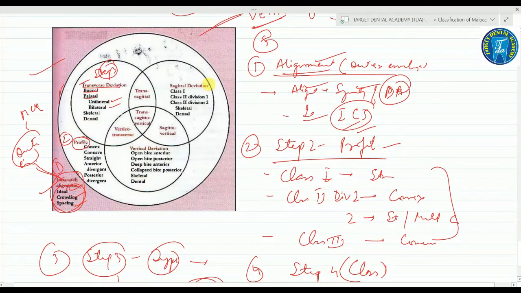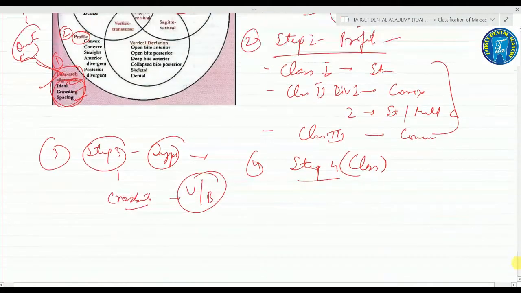Step 4 is the class. So this is step 4. It includes the assessment of the sagittal relationship, which involves Angle's class 1, Angle's class 2 malocclusion, or class 2, as I have already told you, is divided into two parts, class 2 division 1 and class 2 division 2, or it may be class 3, depending upon the etiology. The differentiation is made on the basis of skeletal or dental.